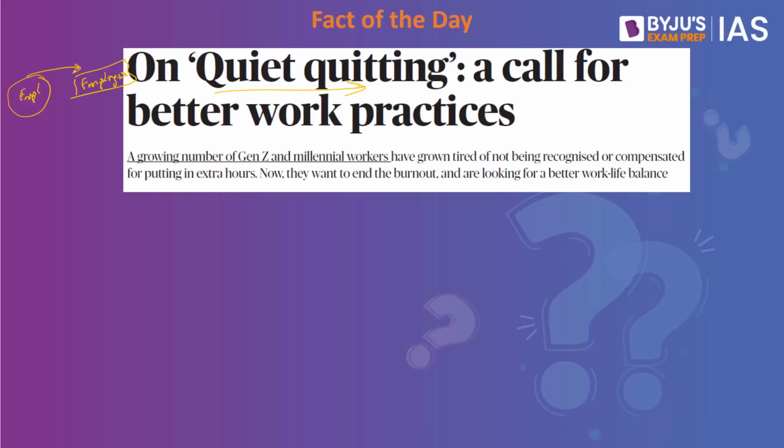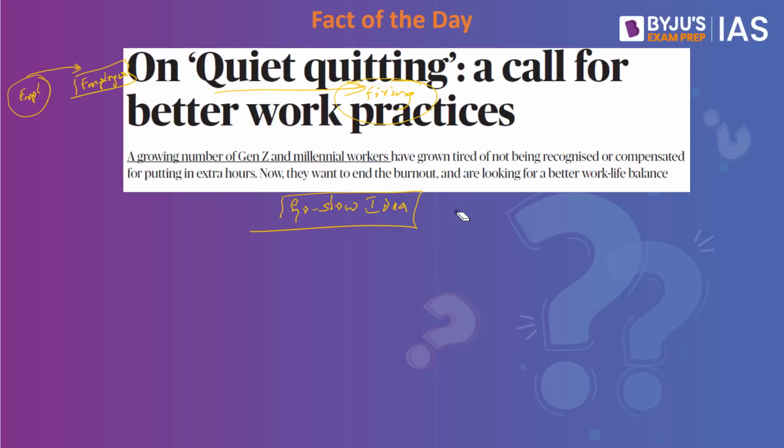Then there is another word called quit firing. What exactly happens? Let's say there is an employee who was once part of all the meetings and all extracurricular activities of that particular company. He was asked and consulted in all the activities by the company. But over a period of time, he is not invited to the meetings and is not part of any of the activities. This basically means that the company wants this person to quit. So quit firing is where employers intentionally treat that particular person very badly so that the person leaves the job on his own.